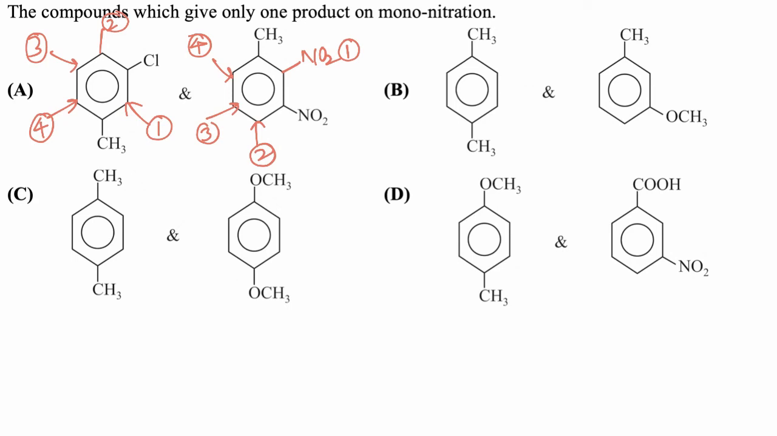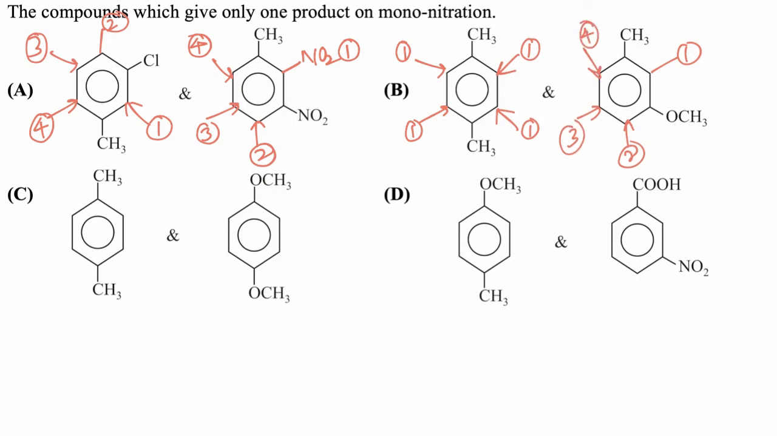Now in case of B, this molecule has all the positions identical. If NO2 is attached at any of these positions, we will get an identical isomer. So the first will form only one mononitro product. But in the second case, here 1, 2, 3 and 4 products are formed. So B is not the correct answer.